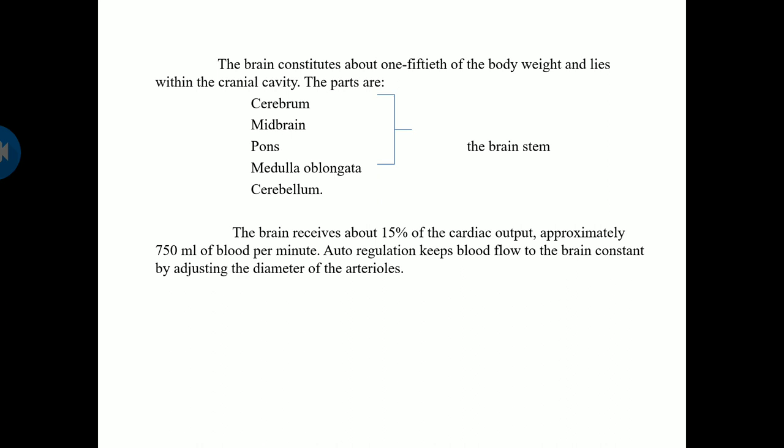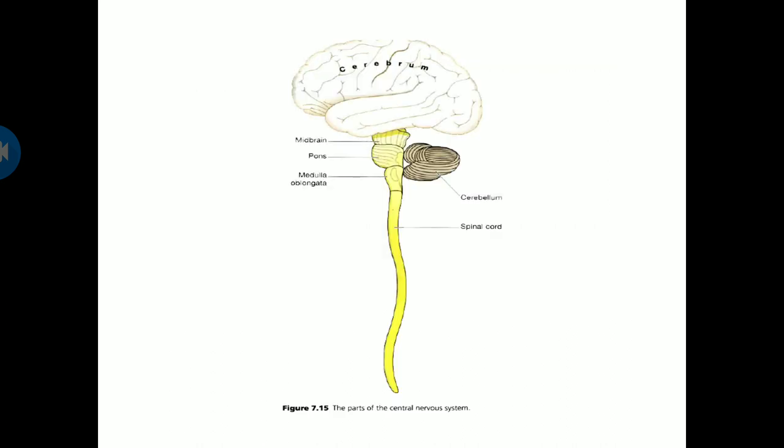The brain receives nearly 15% of your cardiac output, approximately 750 ml of blood per minute. Autoregulation keeps blood flow to the brain constant by adjusting the diameter of the arterioles. So our body's own autoregulation process controls or adjusts the blood entry. This is the structure of your brain, showing the different parts: cerebrum, midbrain, pons, medulla oblongata, cerebellum and spinal cord.